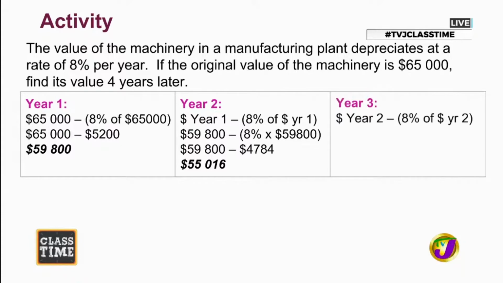Year three now. The machine now values $55,016.